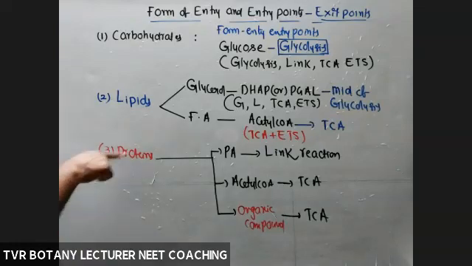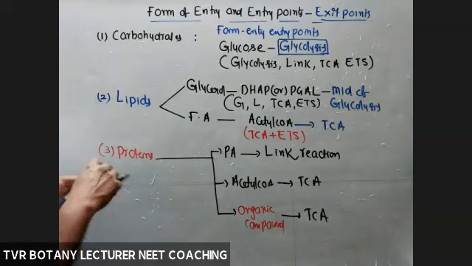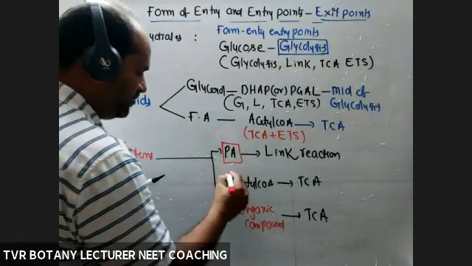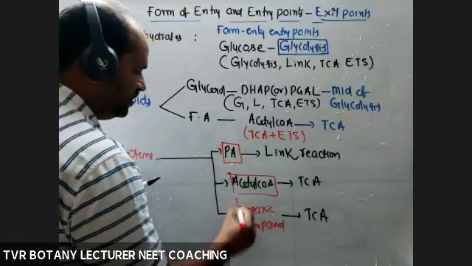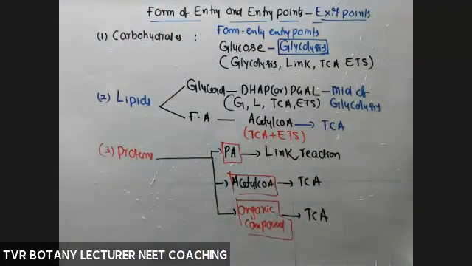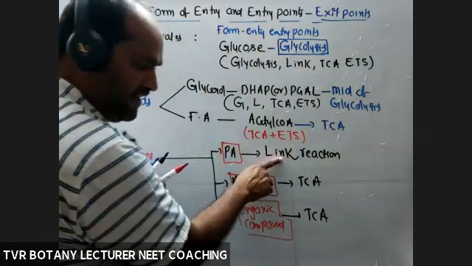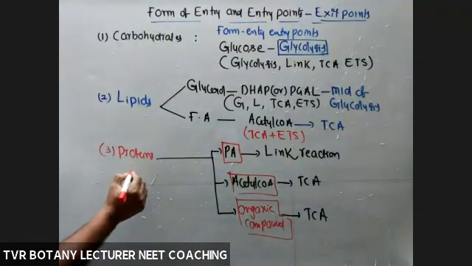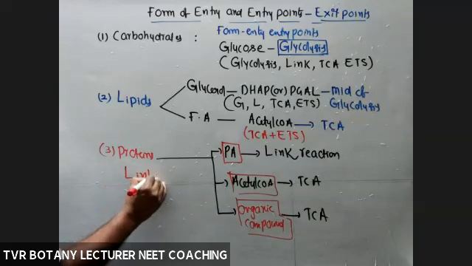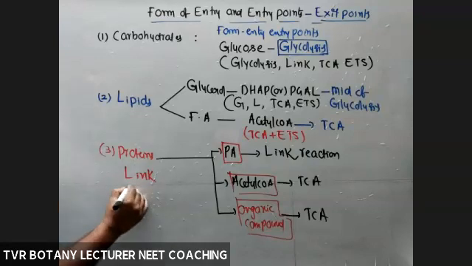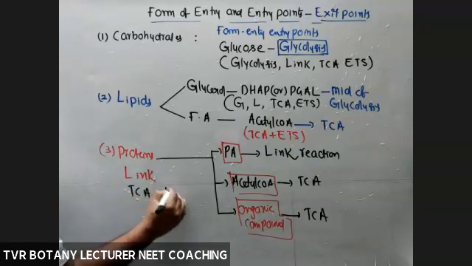So if protein is to be oxidized, it must be converted into pyruvic acid, acetyl coenzyme A or one of the intermediates of the TCA cycle. So the entry point is either link reaction or TCA cycle. For proteins, no glycolysis is required. Link reaction is required if it is pyruvic acid; otherwise TCA cycle plus ETS is enough.